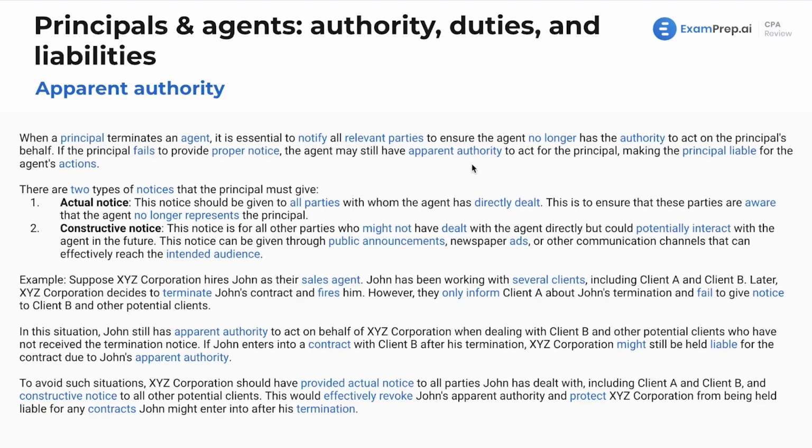Again, if I hire someone to buy materials for my construction business and I fire them, but I don't tell anyone I fired them, this person could enter into contracts on my behalf and I still might be liable for purchasing those materials, making the principal liable for the agent's actions.